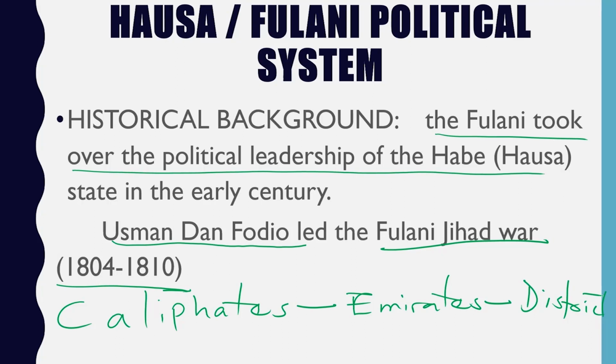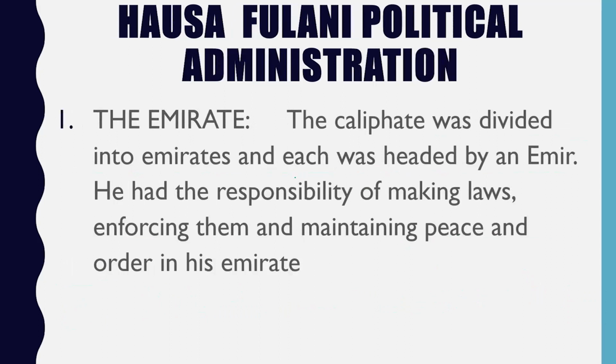The caliphate is divided into emirates, and from the emirates they break down into districts. Look at that in the course of this study. Now let's look at the emirates. The caliphate was divided into emirates, and each was headed by an emir. So in the Hausa Fulani kingdom, the leaders are known as the emirs.